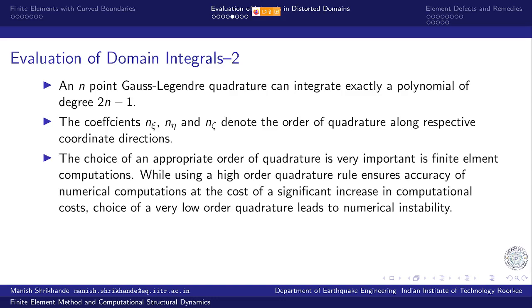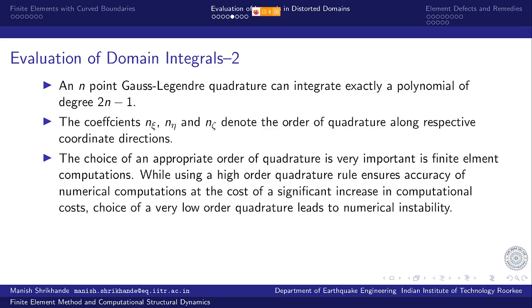The choice of an appropriate order of quadrature is very important in finite element computations. While using a high order quadrature rule ensures accuracy of numerical computations at the cost of a significant increase in computational costs, choice of a very low order quadrature leads to numerical instability.